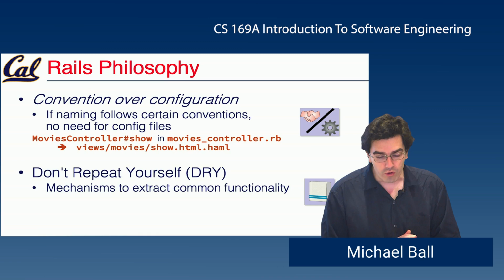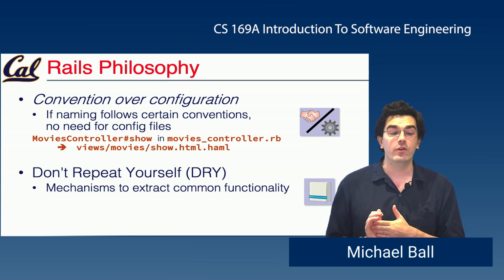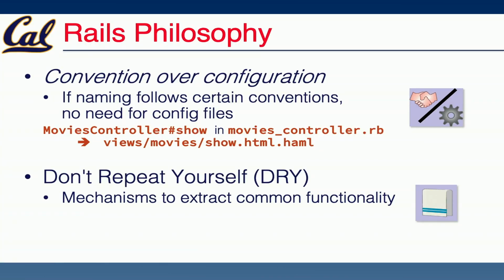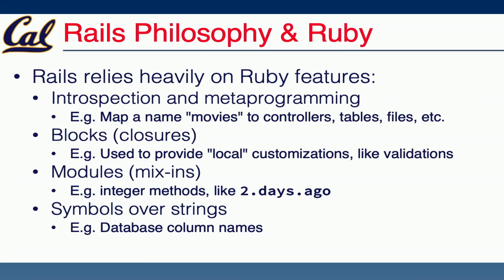We'll see that. And the goal here for Rails is don't repeat yourself. By calling everything movies, movies controller, movies directory, this will allow us to keep things in the same place without writing a ton of code to look up the particular resources. And Rails will give us a lot of functionality for that.